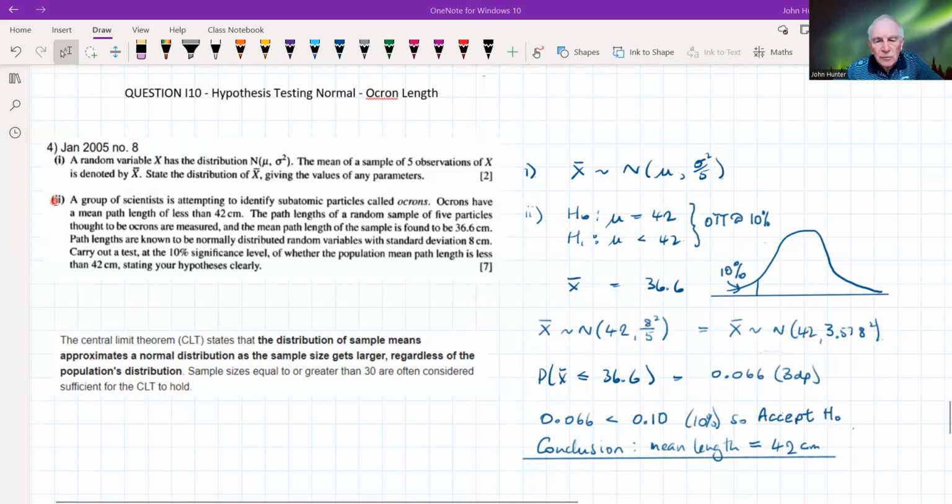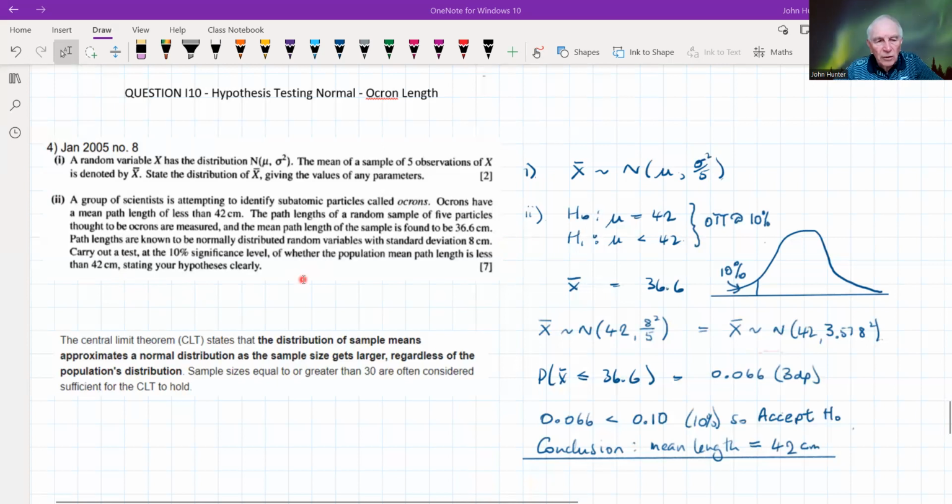The path lengths of a random sample of 5 particles thought to be Ocrons are measured, and the mean path length of the sample is found to be 36.6. Path lengths are known to be normally distributed random variables with a standard deviation of 8 centimeters. Carry out a test at the 10% significance level of whether the population mean path length is less than 42, stating your hypotheses clearly.